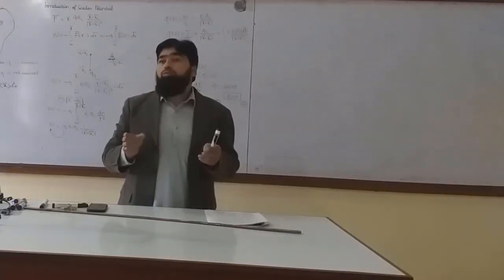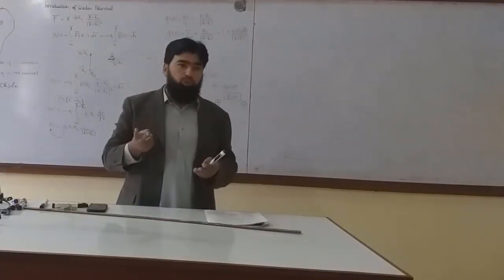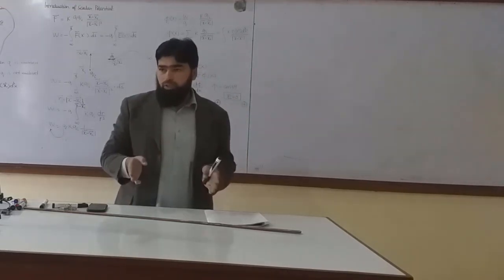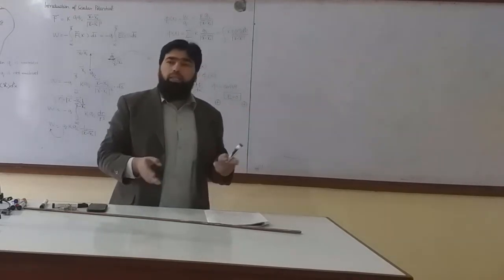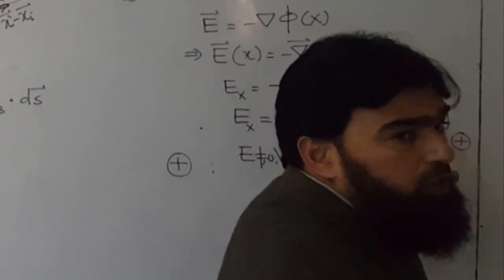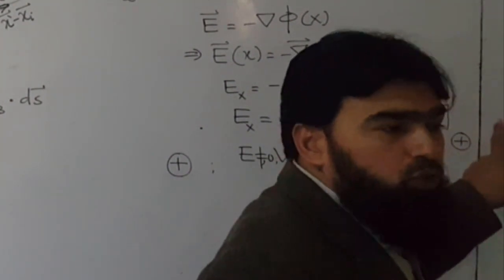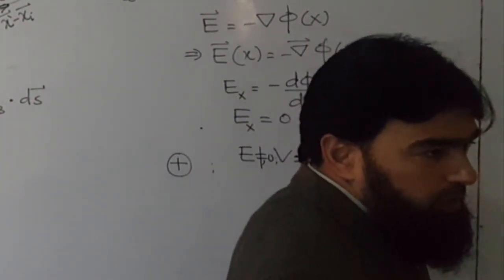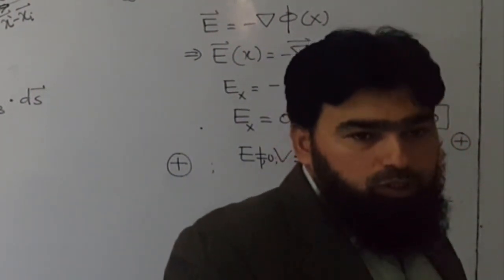So how do we differentiate between these two zeros? One zero is due to the magnitude, due to the source charge, while the other zero is not due to the source charge but due to the geometry. The vectorial nature of E fits here and gives you a 0 result.